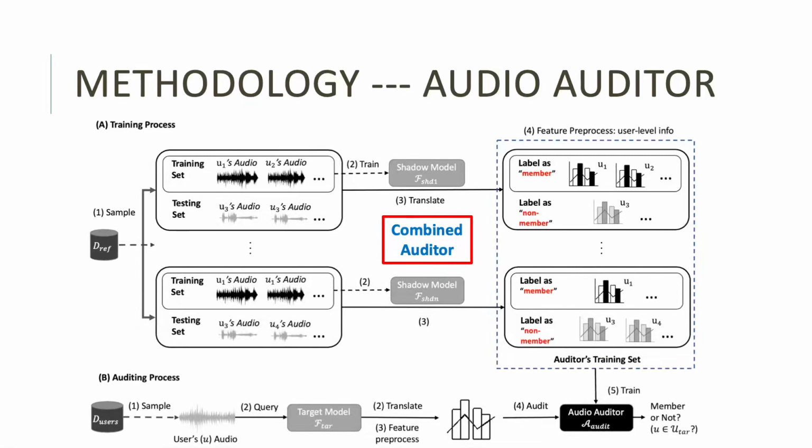As for the auditing process, firstly, a user queries the target model with their audio. With the same feature preprocessing, the record is fed into the auditor, and the output is either member or non-member.